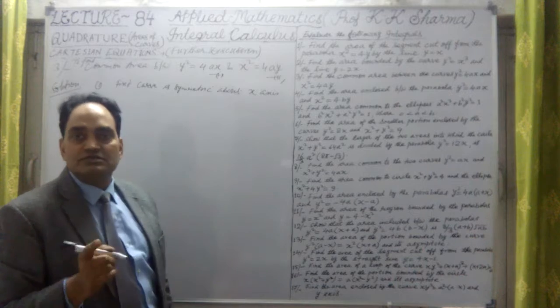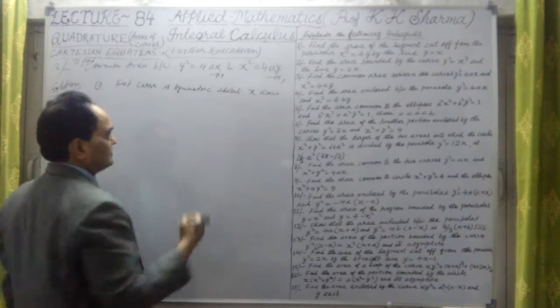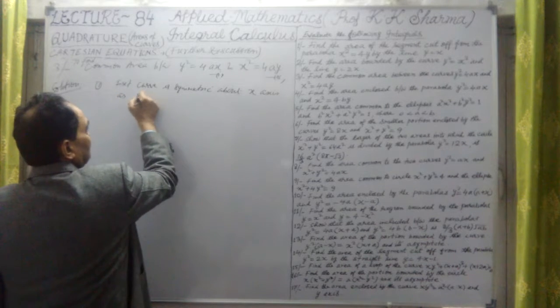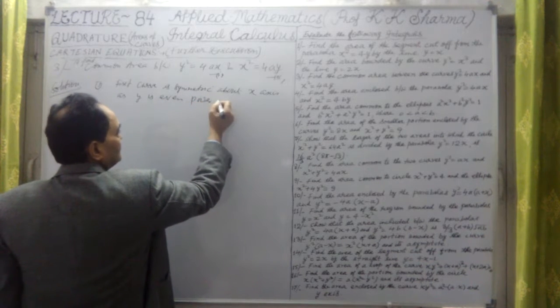Why? Because y is even powered, which we have discussed in tracing of the curves a number of times. So it is symmetric about the x-axis as y is even powered.